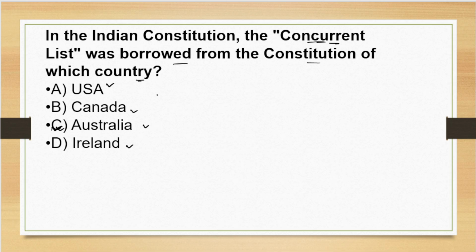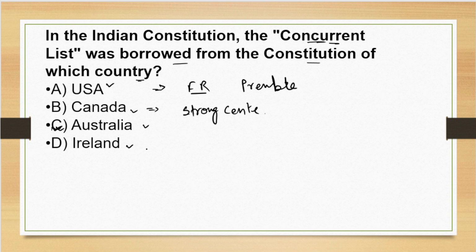So from USA we have taken fundamental rights, and preamble we have taken from USA. And from Canada we have borrowed the concept of federation with strong center, strong center from Canada. Now from Ireland we have taken DPSP. DPSP we have borrowed from Ireland. DPSP means Directive Principles of State Policy.